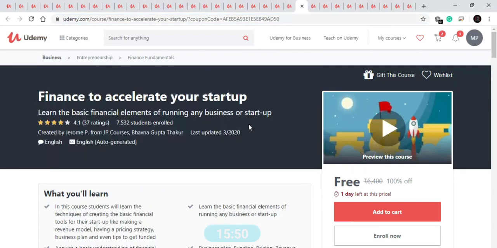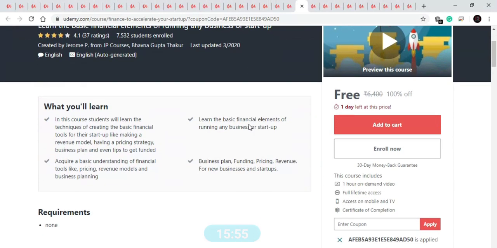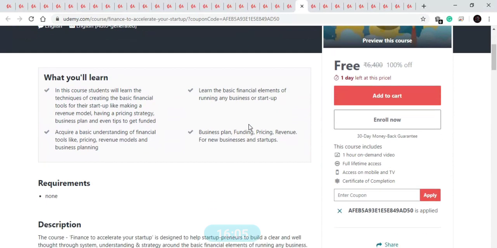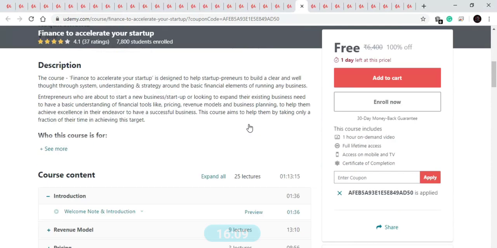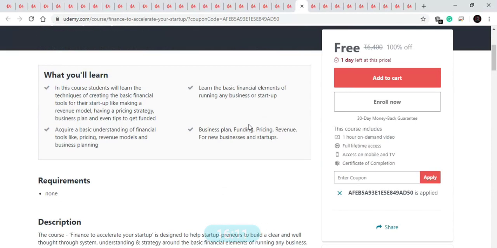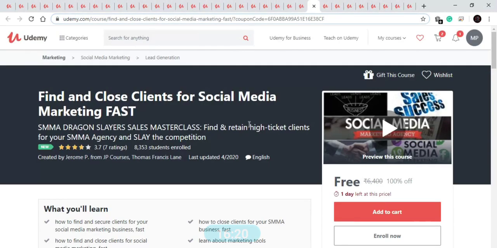Our next course is how you can finance your startup. In this course you will learn about basic elements of running any business or startup. You will learn about business plan, funding, pricing, and revenue for a new business and startup. So this is a good course of just 1 hour, and this is free for 1 day and comprises 25 lectures, and after that you will also get the certificate. So this is a good course for startup founders, and it will help them a lot. Now let's move to our next course.